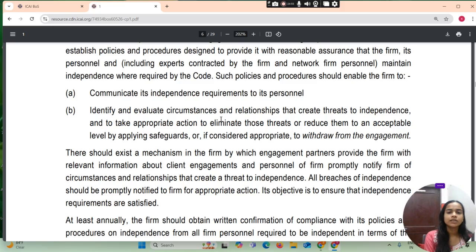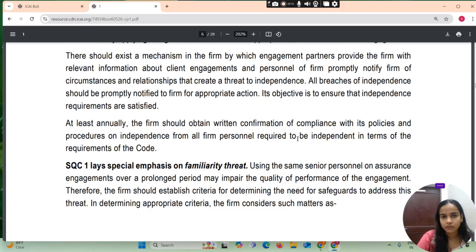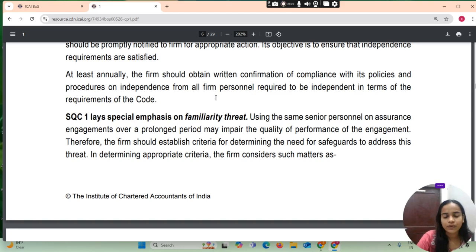There should exist a mechanism in the firm by which engagement partners provide the firm with relevant information about client engagement and personnel of the firm, and promptly notify the firm of circumstances and relationships that create a threat to independence. All breaches of independence should be promptly notified to the firm for appropriate action. Its objective is to ensure that independence requirements are satisfied. At least annually, the firm should obtain written confirmation of compliance with its policies and procedures on independence from all firm personnel required to be independent in terms of the requirements of the code.